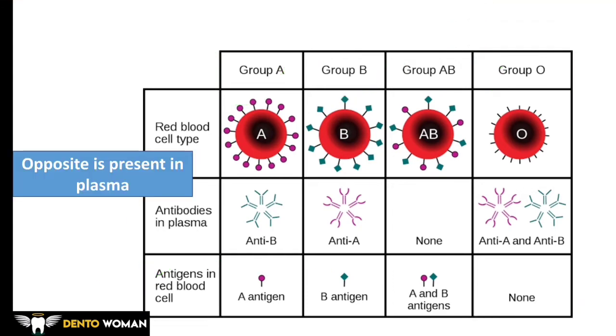Now, what about antibodies? Just opposite is present in plasma, okay? Just remember this one line. Opposite is present in plasma, same is present in blood cells. So this will minimize the confusion.